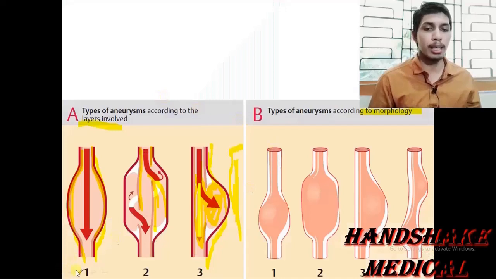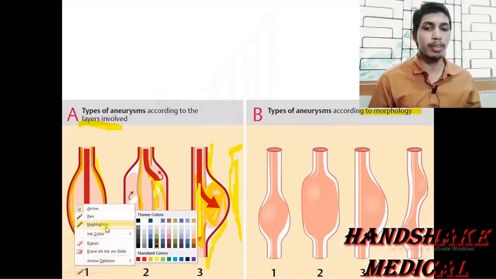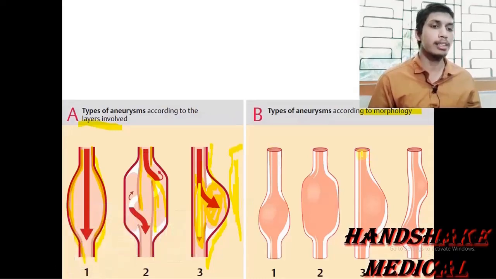Now the third type of aneurysm on the basis of morphology is the one-sided aneurysm.